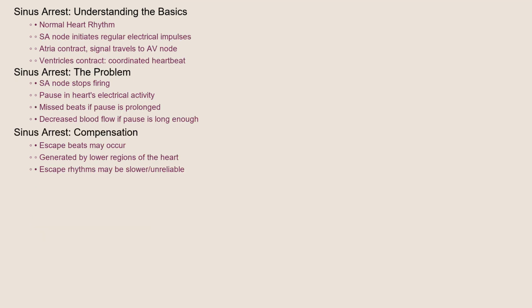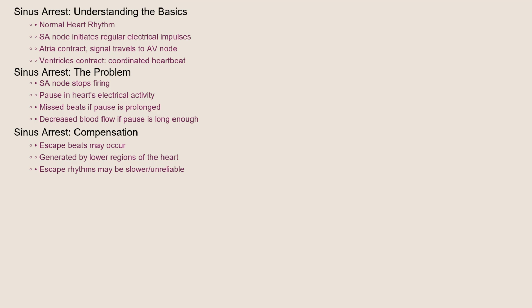To understand sinus arrest, let's look at the underlying processes. Normally, the SA node generates regular electrical impulses that spread through the atria, causing them to contract. This electrical signal then travels to the atrioventricular, or AV node, and down through the ventricles, causing them to contract. This coordinated sequence creates a normal, rhythmic heartbeat.